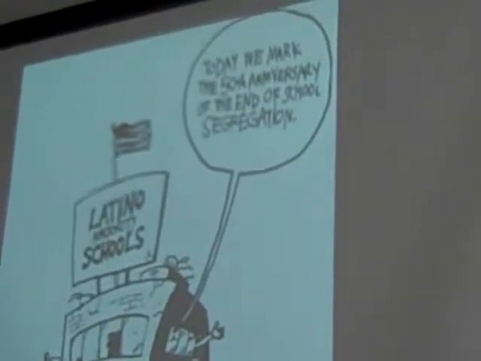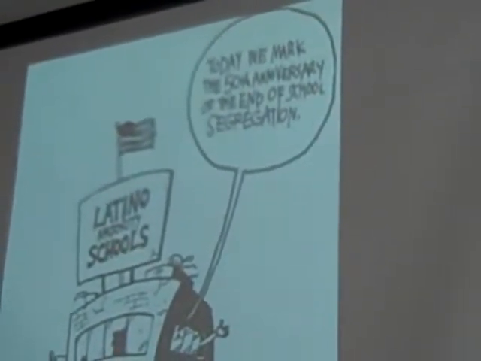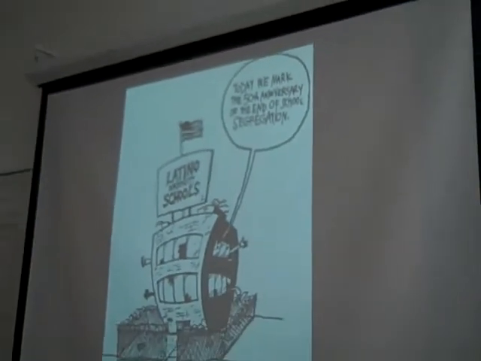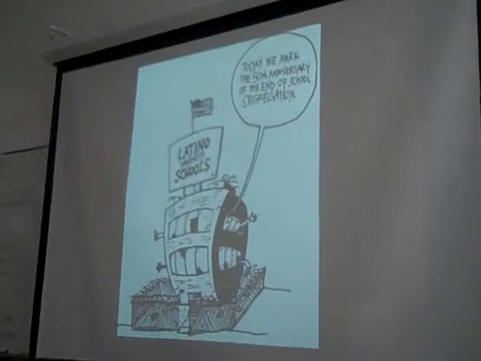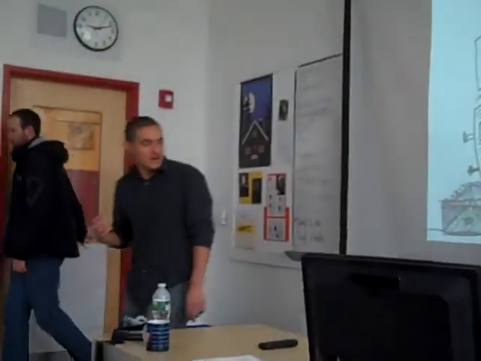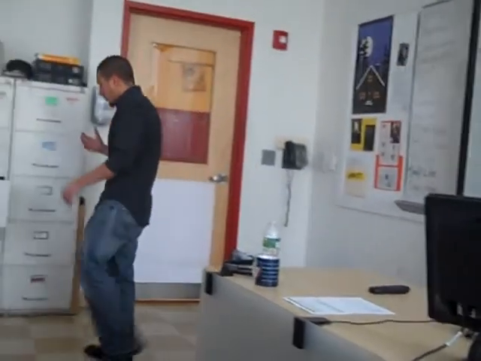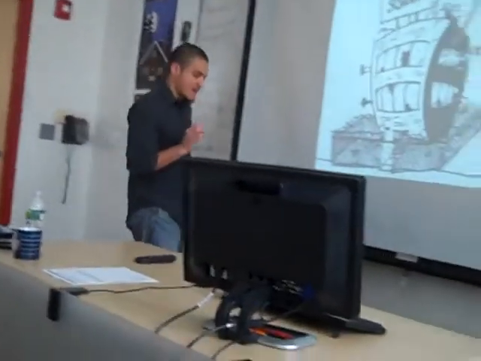Amber, can you read what's in the bubble here? Today we mark the 50th anniversary of the University of Segregation. Right, and what is the school labeled here? Majority school. Right. So we have a picture here of a dilapidated, presumably majority-minority school. And at the same time, there's this ironic statement that today we celebrate the 50th anniversary of the end of school segregation, right?